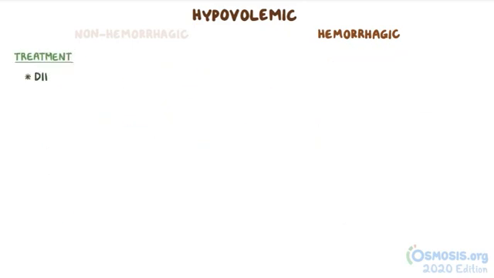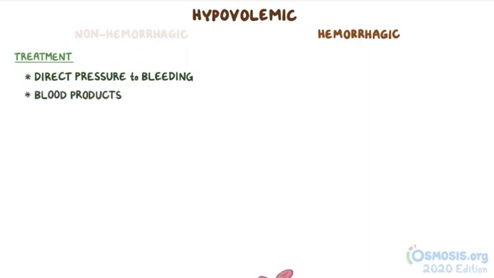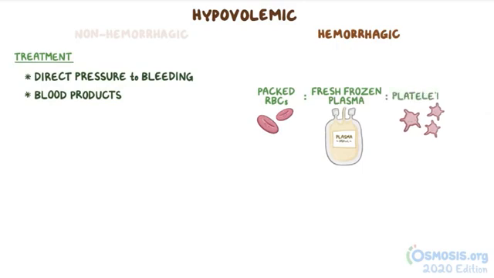Management includes applying direct pressure to the bleeding if possible, and providing blood products. Packed red blood cells, fresh frozen plasma, and platelets are usually given in a 1:1:1 ratio. Type and cross-matched blood is ideal, but takes time to prepare. Therefore, type O negative blood can be given if needed immediately.